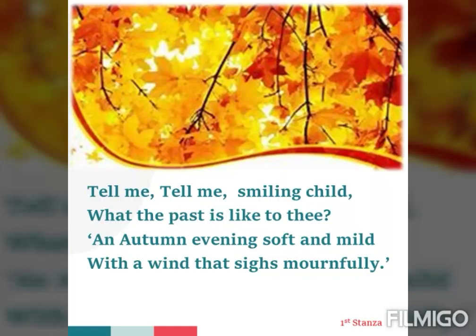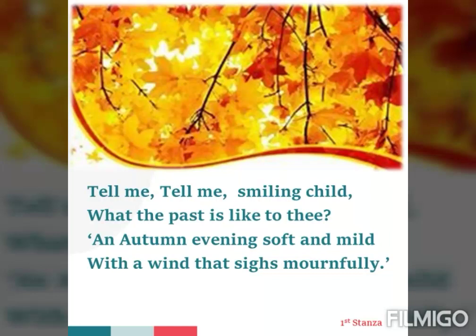Mournfully means unhappy. So students, here the poet is asking the child about his past. Instead of giving the answer in a childish way, the child responds in a highly poetic way. That is an autumn evening soft and mild. It means the past for the child is a gentle thought, which is something that he remembers with longing and a little sadness. Longing means a person who looks back and remembers the past sadly.